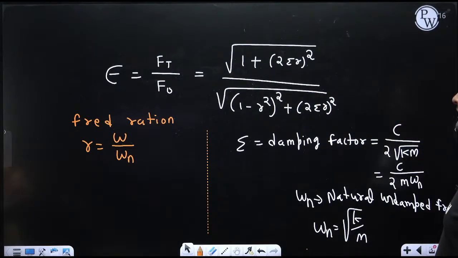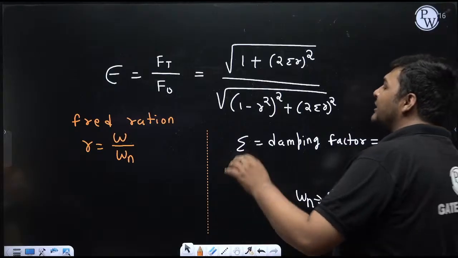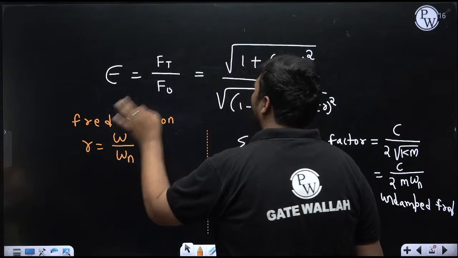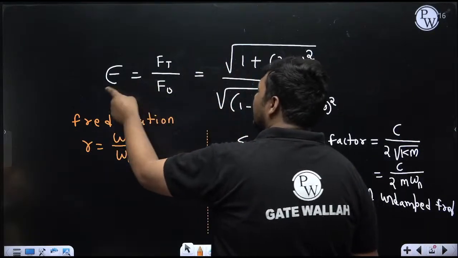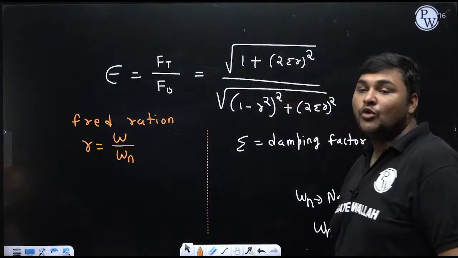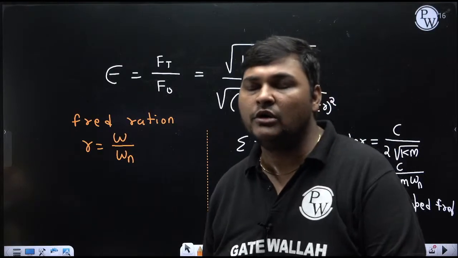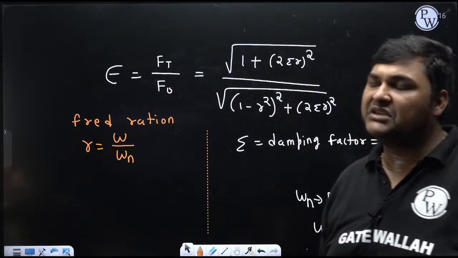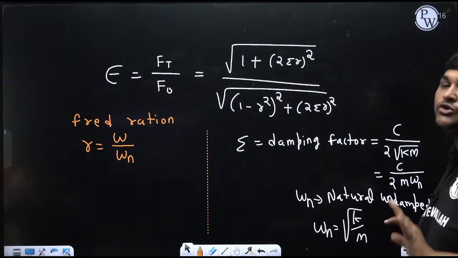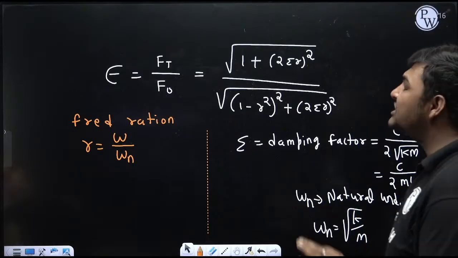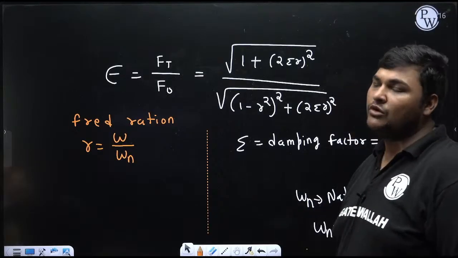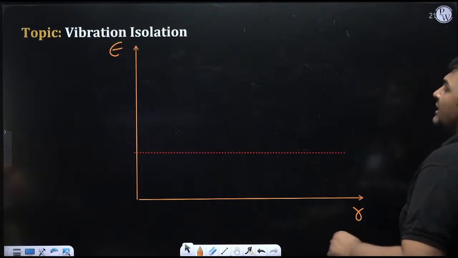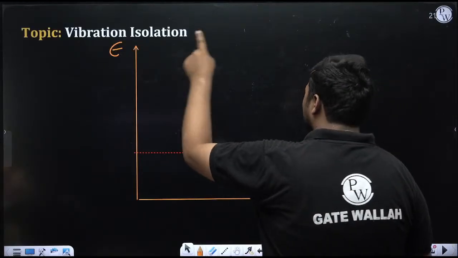Okay. But before proceeding to the numerical, I need to find in which range of R, for any fixed value of zeta, epsilon is less than 1, and for which value of R it is more than 1. That is an important discussion, because when it is less than 1, that isolation is effective, but when it is more than 1, that is not effective. So I should know in which range it is less than 1 and in which range it is more than 1. For that, through this mathematical equation, I am drawing the graph between epsilon and R.